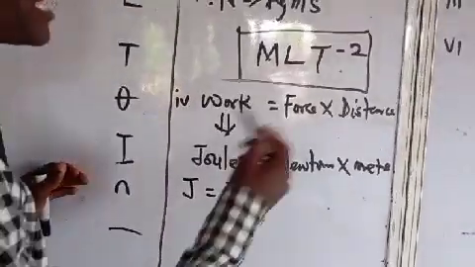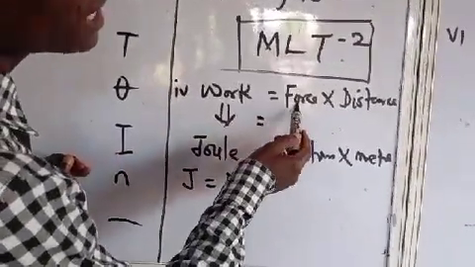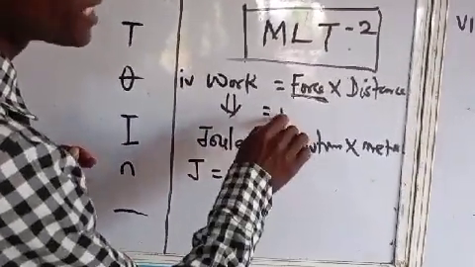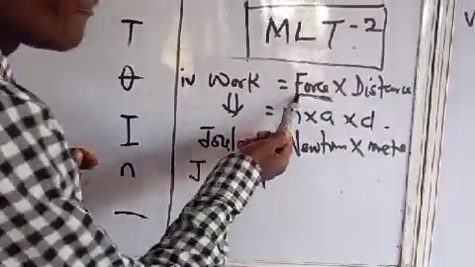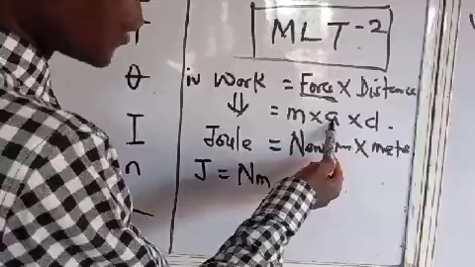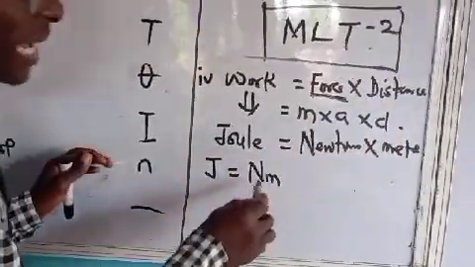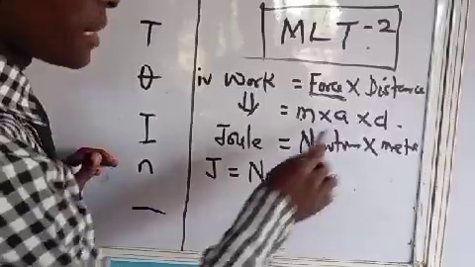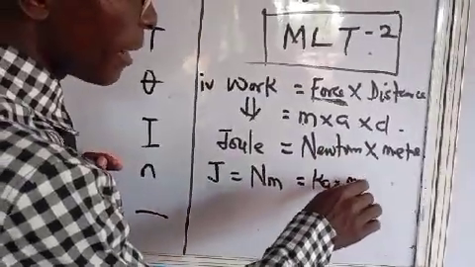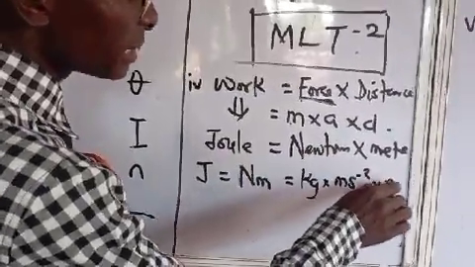And again, force is mass times acceleration, and then times distance. So this becomes mass, kilogram, times acceleration, meter per second square, times meter.